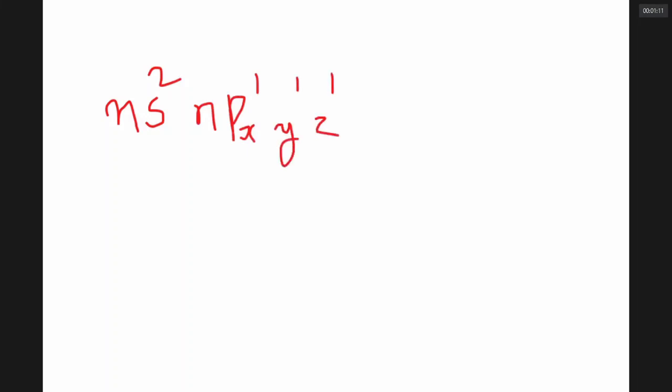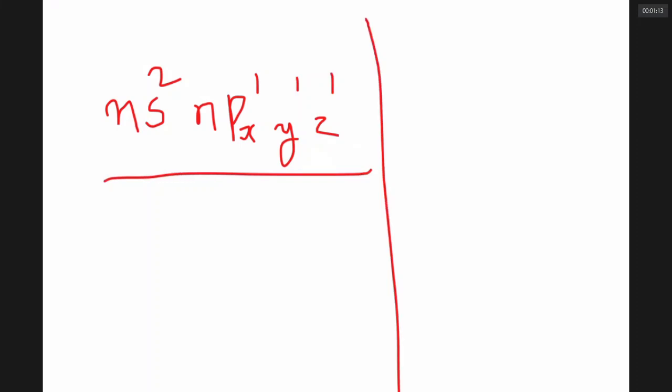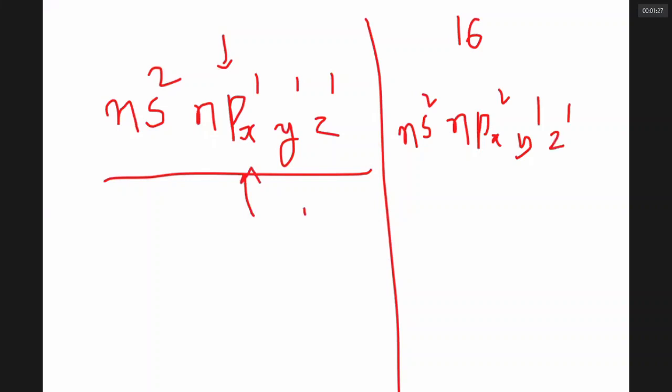It is like ns2, npx1, npy1, npz1, the configuration of 15th group elements. If it is 16th group, you have to add one extra electron: ns2, npx2, py1, pz1. That extra electron you can add not only in x, you can add in y or z, anywhere you can add, but one extra.